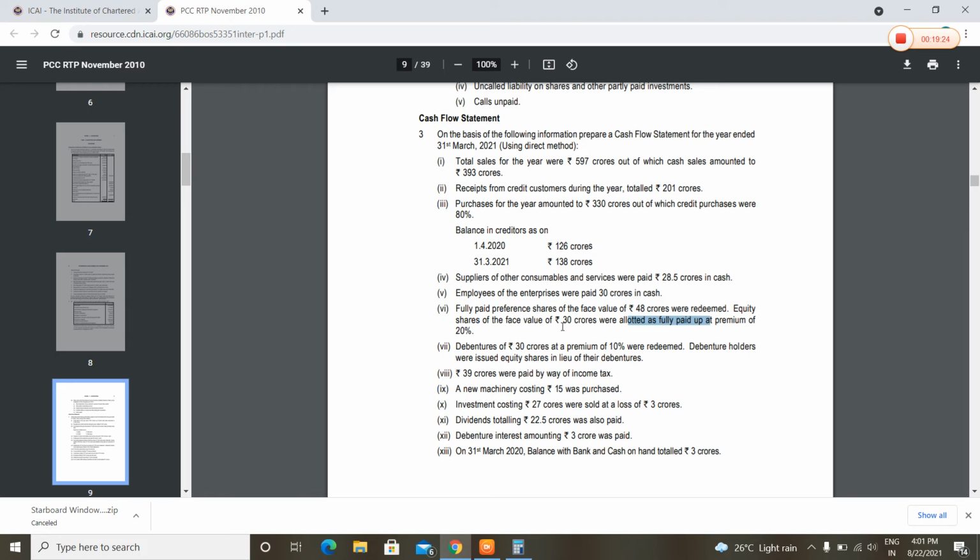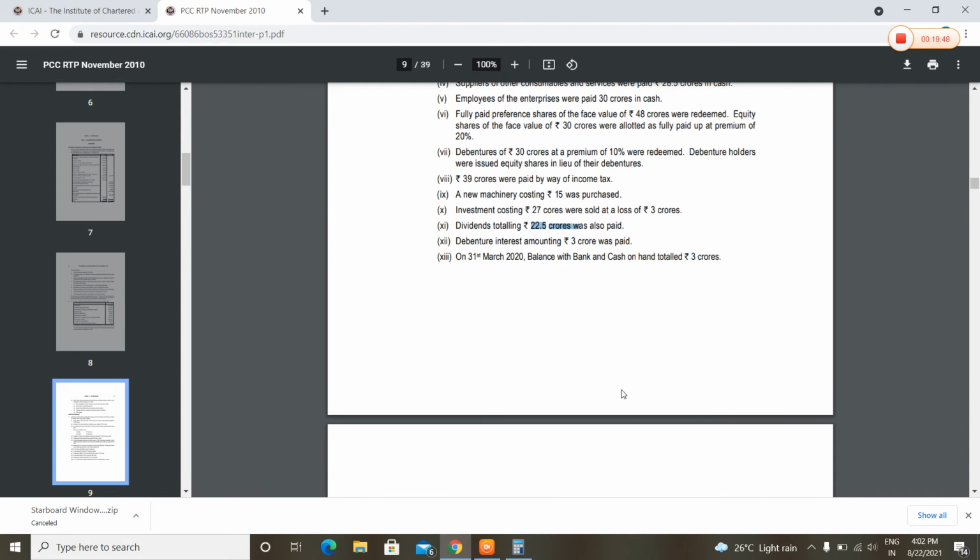And then debenture interest paid: 30 crores at 10%, that is 3 crores. And dividend paid is 22.5 crores. I think it's very clear. We will deduct these, do the calculation, and you will get the answer.